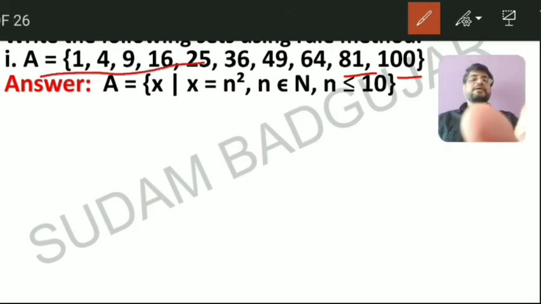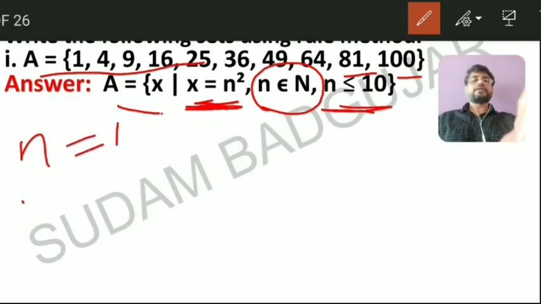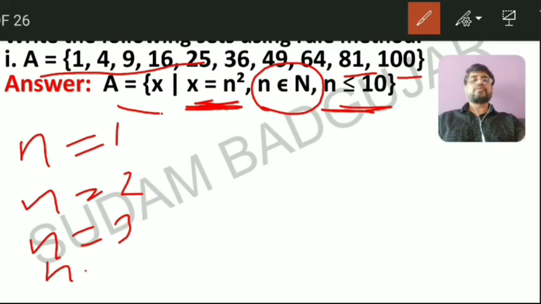What is the answer? Set A is equal to, you have to write in variable form, x such that x is equal to n square. What is n? N is a natural number and n is less than 10. Less than 10 means n is equal to 1, n is equal to 2, n is equal to 3, n is equal to 4, up to n is equal to 9.